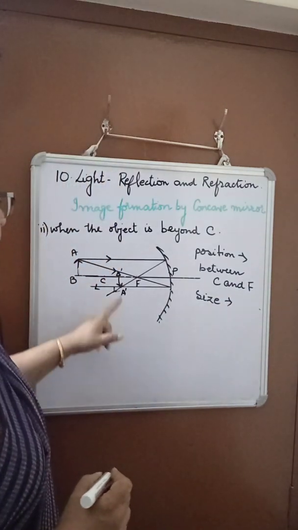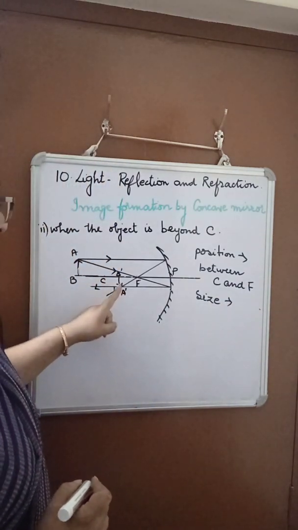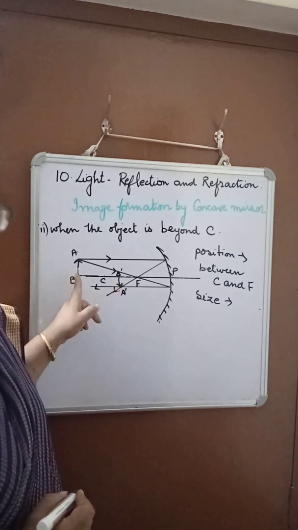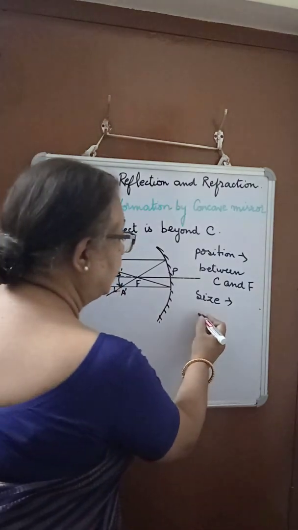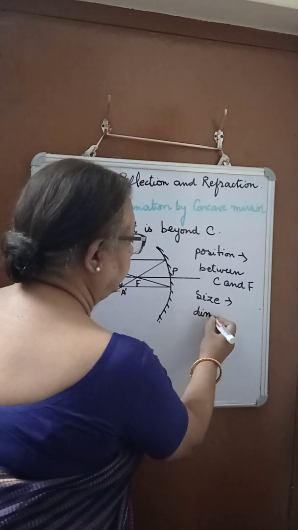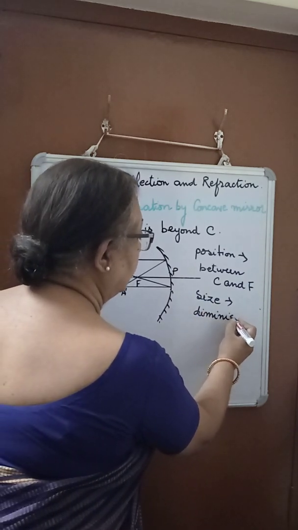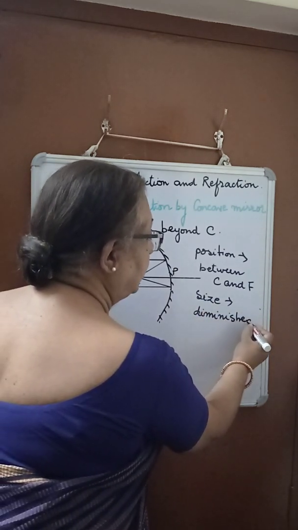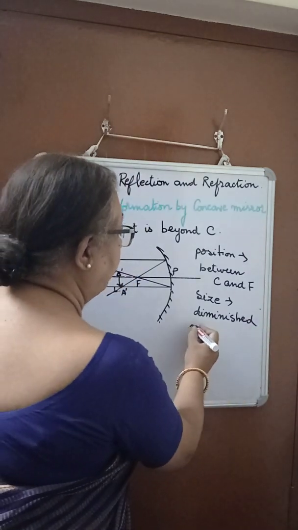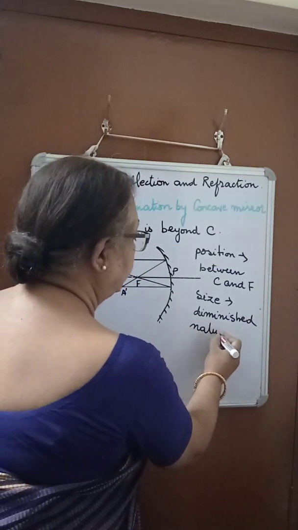What is the size of the image? You can see the image size is smaller than the object. So we write size is diminished, that is smaller than the object. And what is the nature of the image?